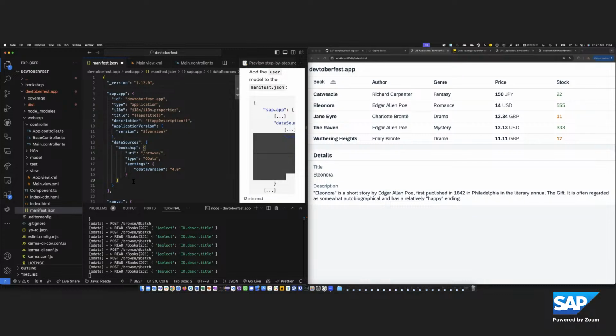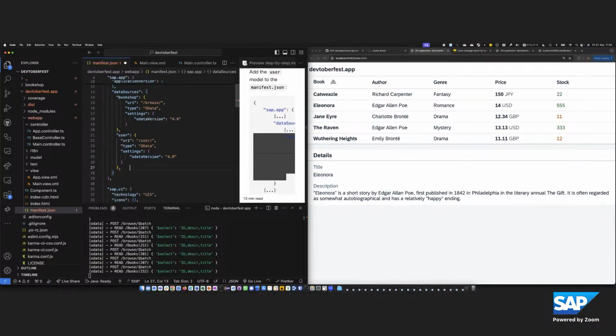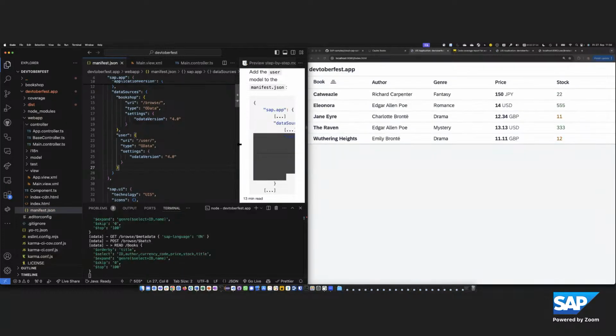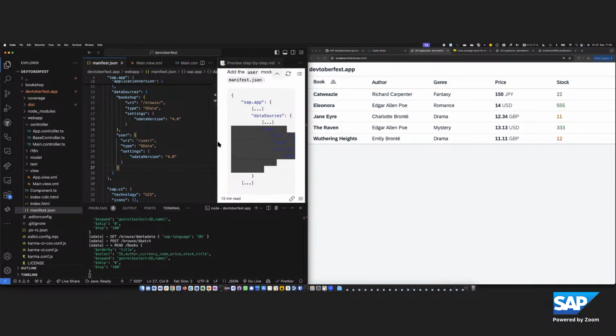His question is, the TS events are not all available in UI5 TypeScript version 1.108, only when I was upgrading to 1.116. What are the downsides if the UI5 version is at 1.108 and UI5 TS is higher? So if the TypeScript definitions are higher, it could be that you see features which are not yet available in older versions, so you need to be careful on that. But the problem is that we can't downport these improvements we did for the TypeScript definitions to the older versions.